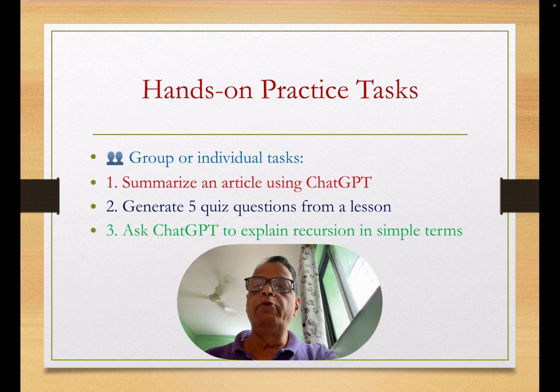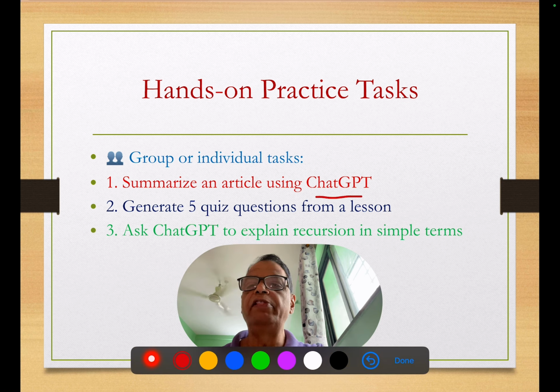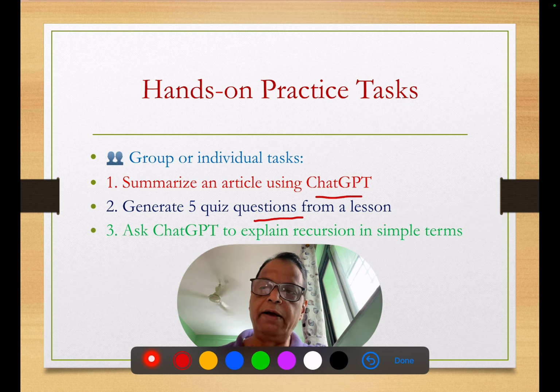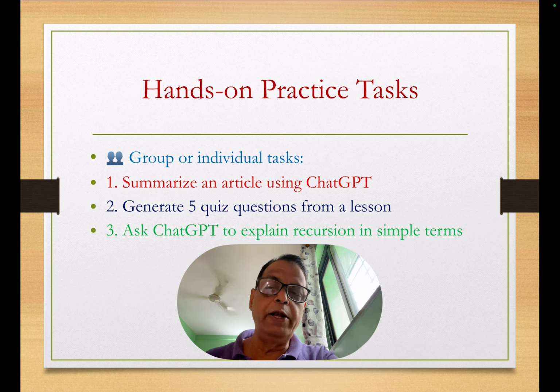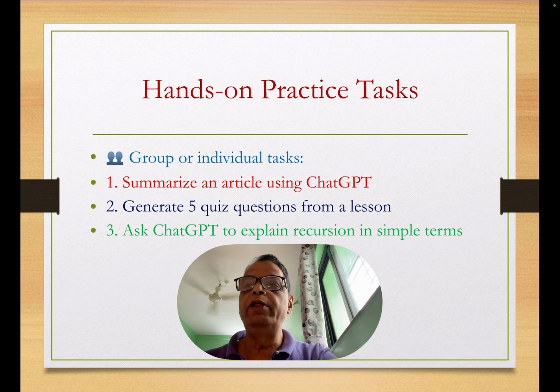You can group or do individual tasks. For example, you can summarize an article by using ChatGPT. You can generate 5 quiz questions from a lesson, or you can ask ChatGPT to explain recursion in simple terms. That is what you can do at home whenever you want to practice prompting.